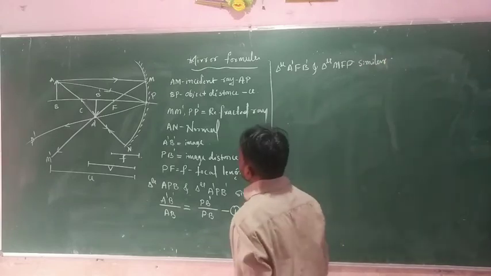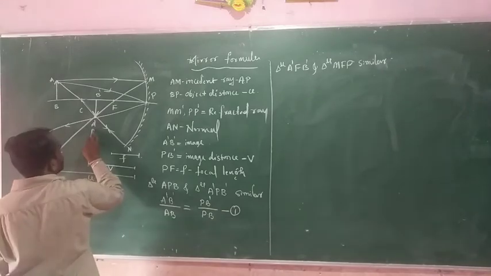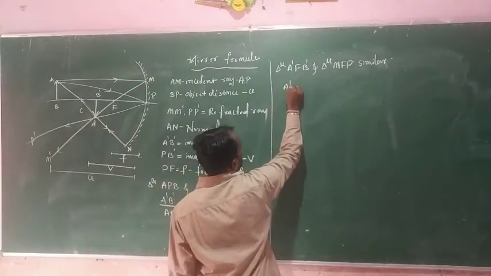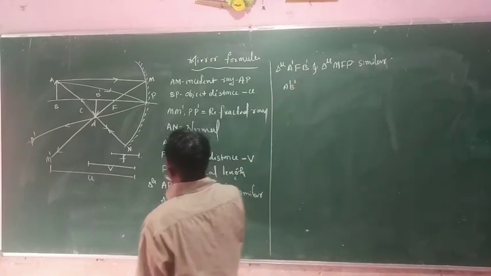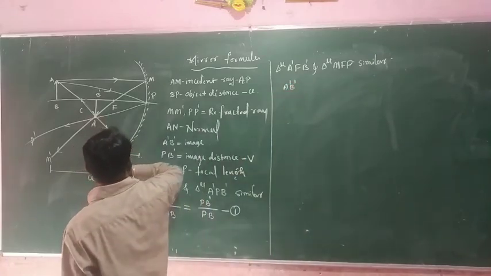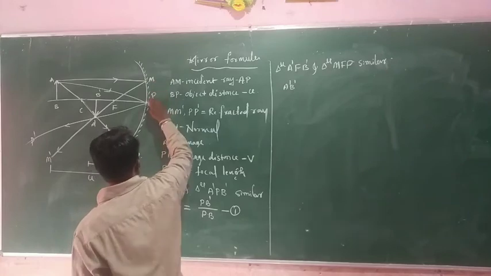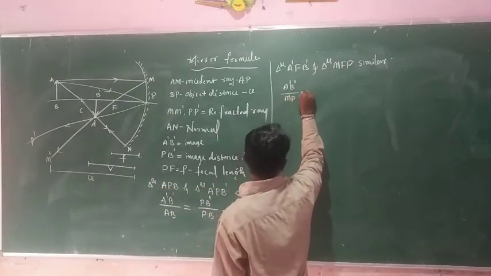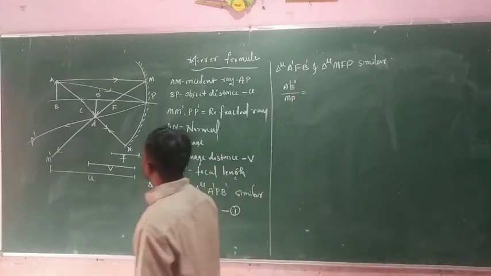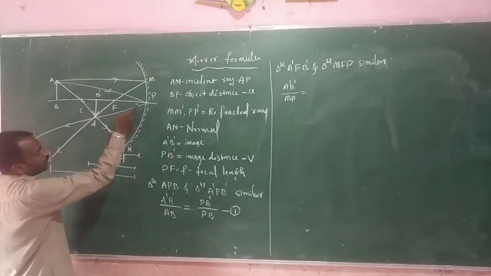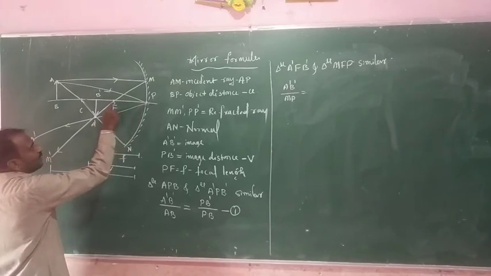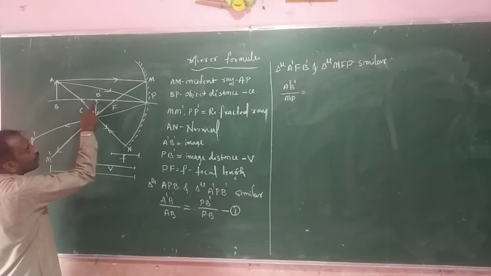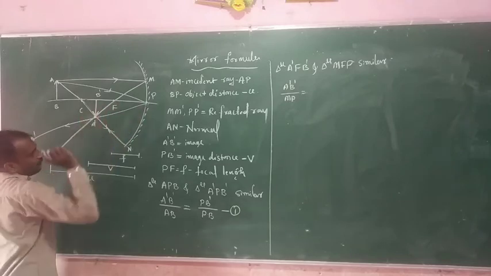So that's why A dash B dash divided by MP is equal to F B dash divided by PF.